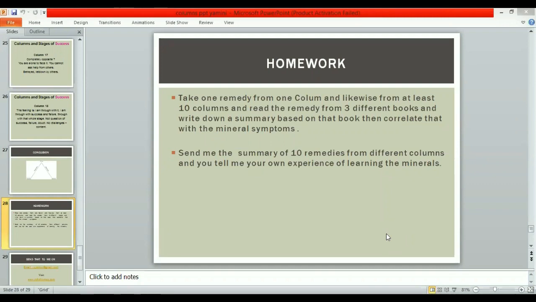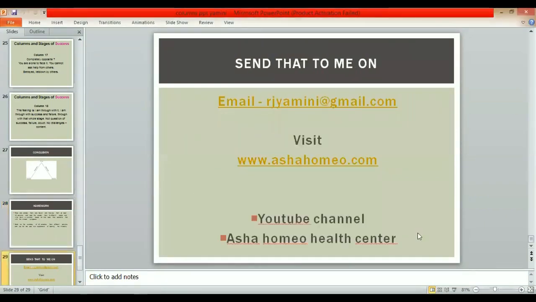Send me the summary of 10 remedies from different columns, and also tell me your own experience of learning it. This will be really helpful for you. You will get new insights when you do this homework. So you have to write down your feedback and your homework and everything.